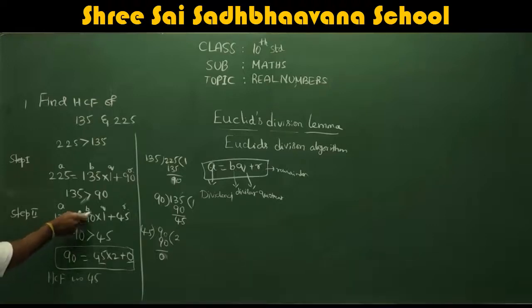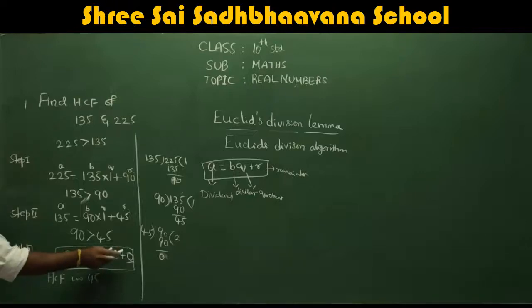Again you take B and R. So 90 is greater than 45, so 90 can be written as 45 into 2 plus 0. You stop when you get remainder as 0. You have to continue the same process until you get 0. You will never stop until you get 0. Once you stop, it means you got remainder as 0.